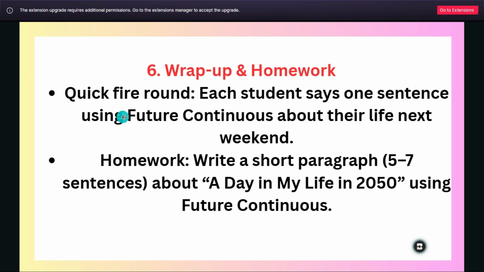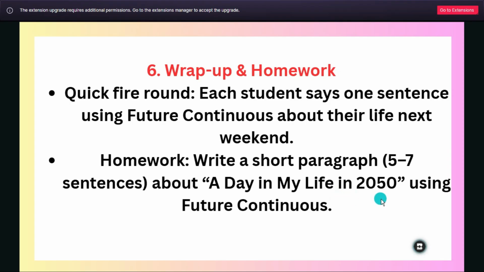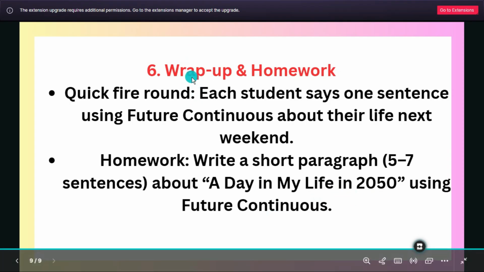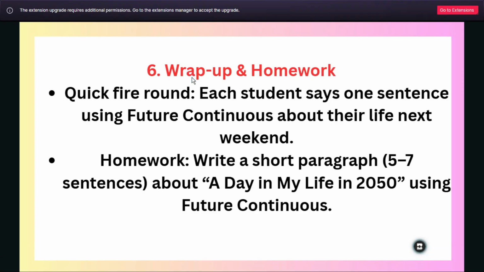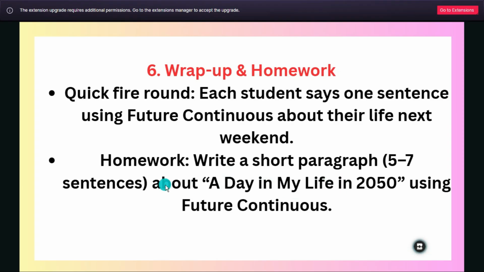So this is a homework, a wrap up homework. So a quick fire round. Each student says one sentence using future continuous about their life next weekend, and homework, write a short paragraph about a day in my life in 2050 using future continuous. So the last one, just make them create sentences before the session ends. But the homework, they will take home for next week to write a short paragraph about a day in my life in 2050. You are really going to use the future continuous.